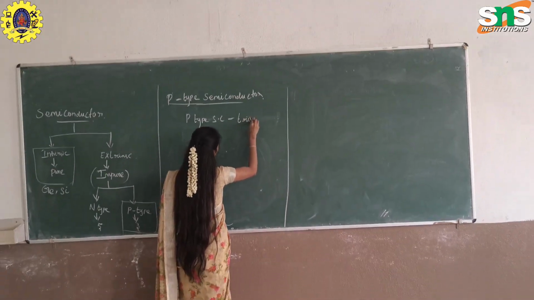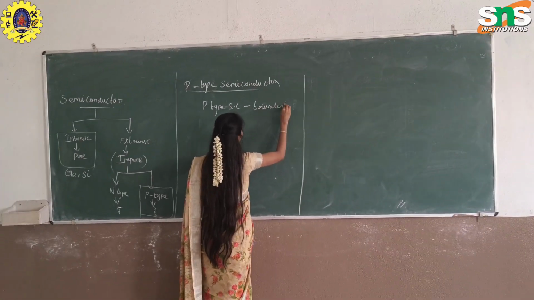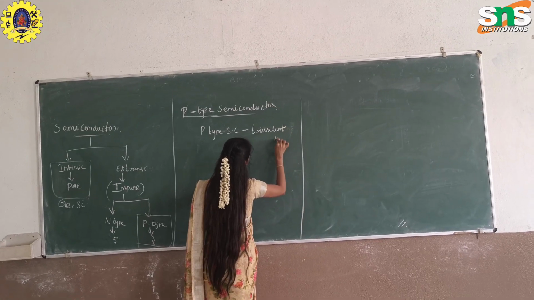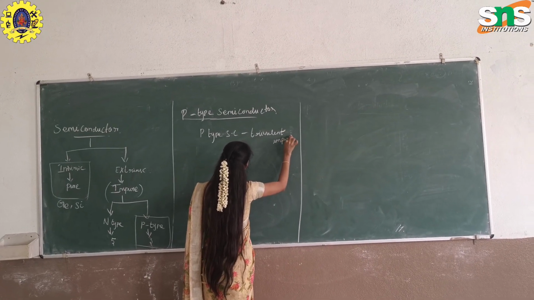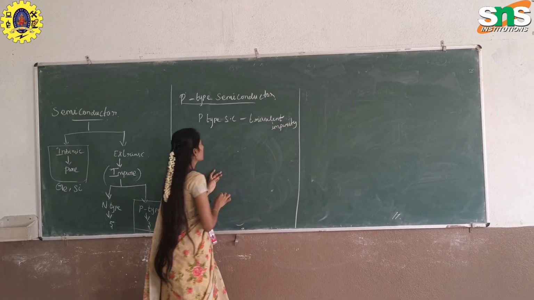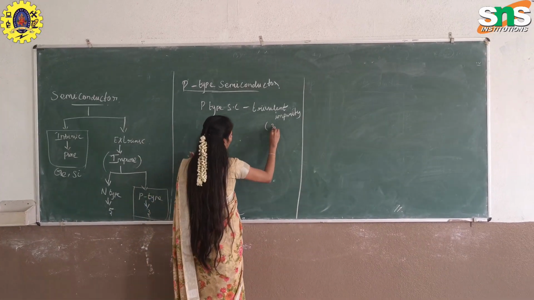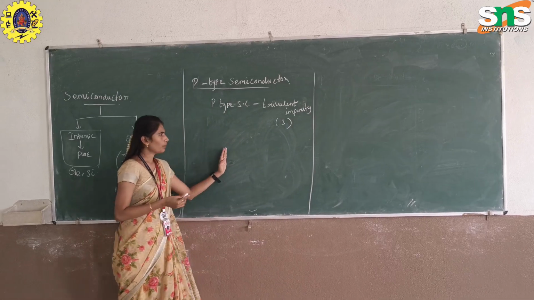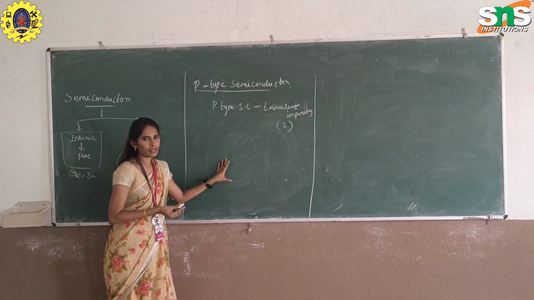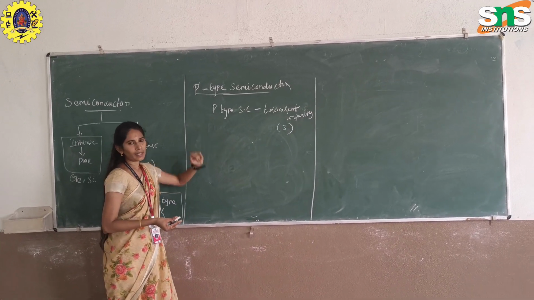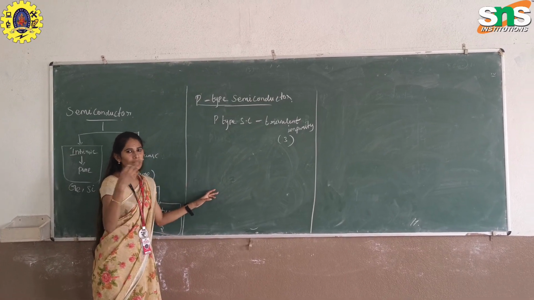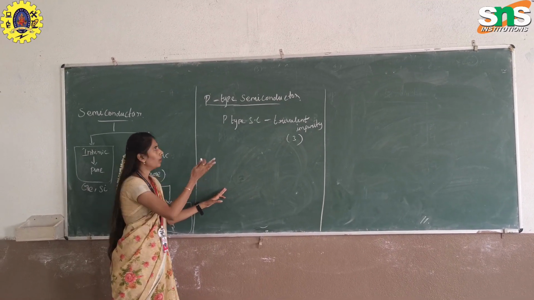Trivalent. Trivalent impurity. In this case, p-type semiconductor, trivalent impurity. Trivalent is nothing but 3 valence electrons are present. For example, a very pure form of semiconductor is doped with a pentavalent or trivalent element. Pentavalent means n-type, trivalent means p-type.